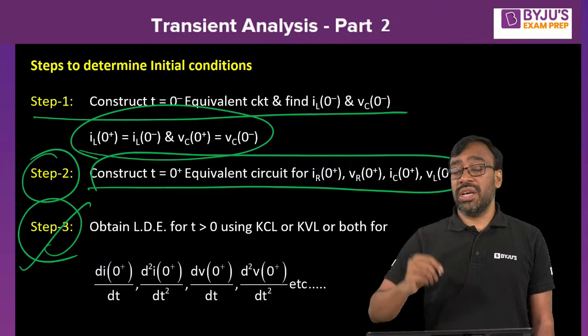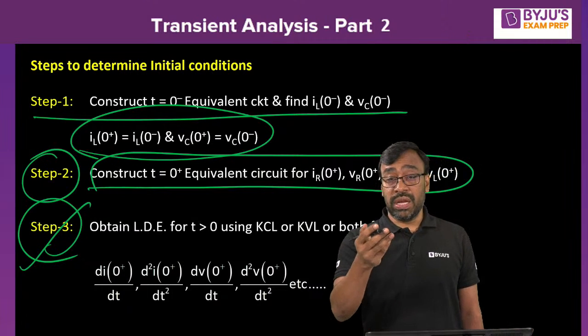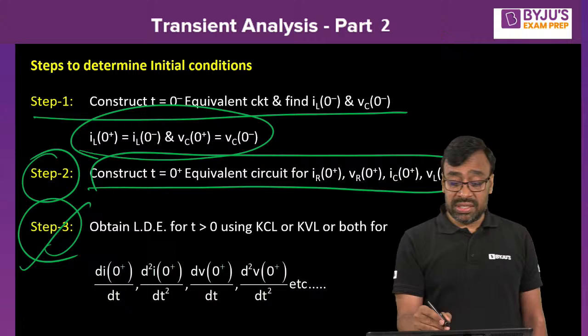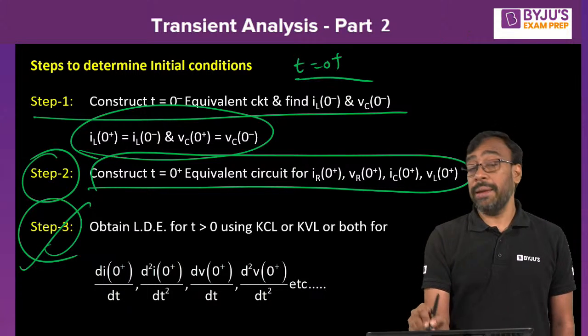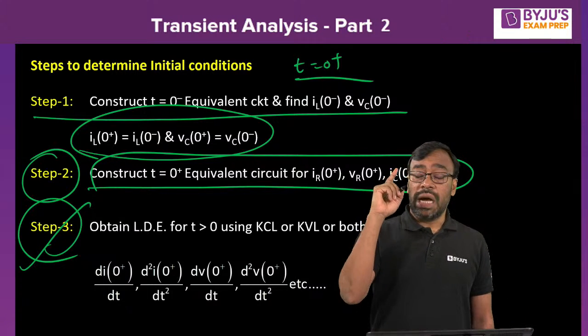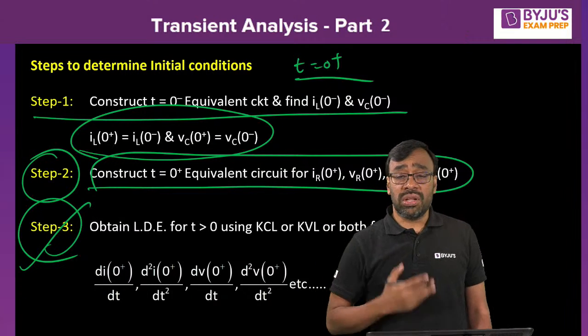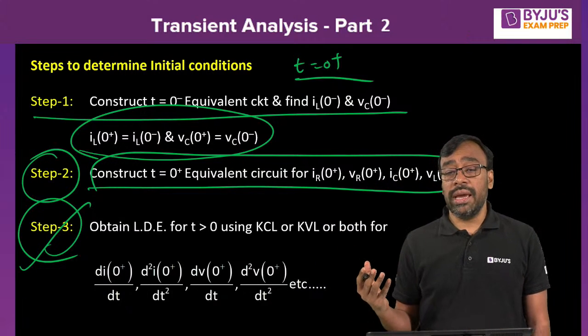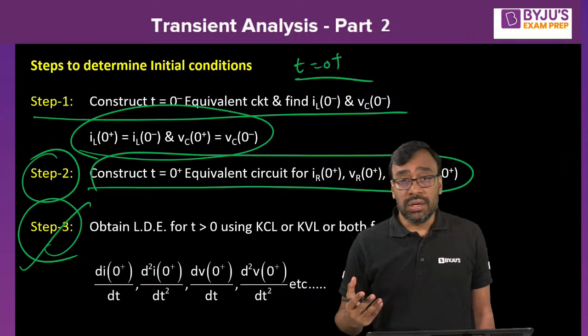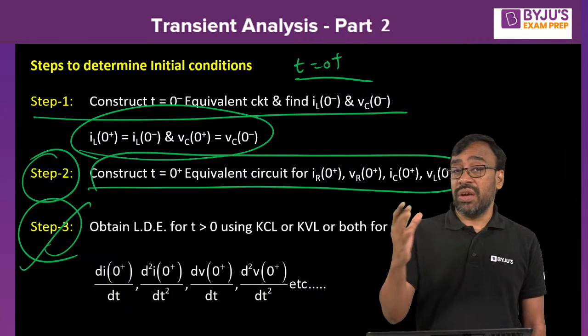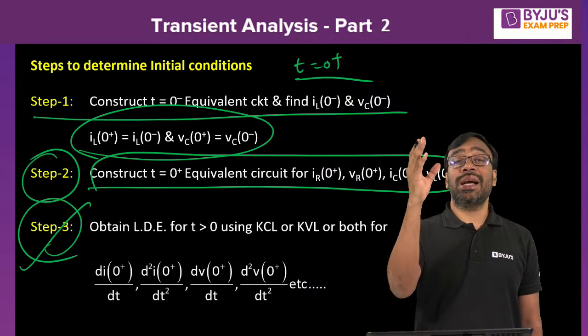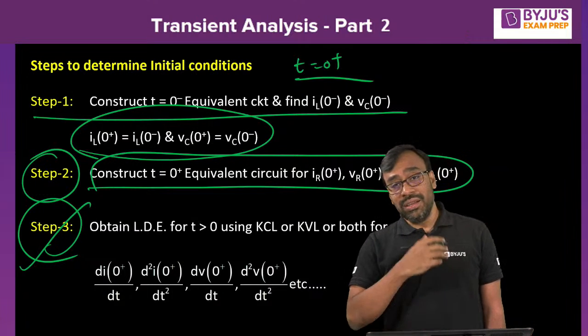Obtain the linear differential equation for t greater than 0. That means after the switching operation, because your interest is t equal to 0 plus conditions. Then you obtain the linear differential equation by applying KCL or KVL or a combination of both. And finally you get the differential equation in terms of the desired quantities. Then you can proceed further.